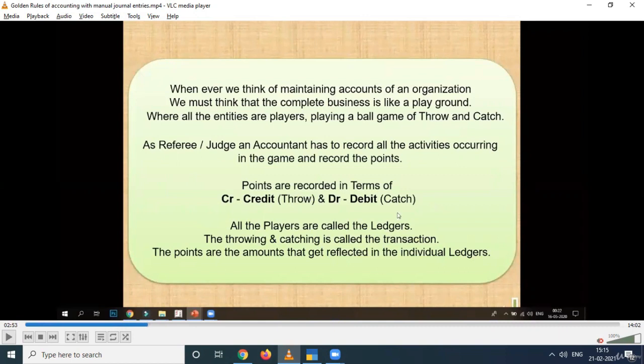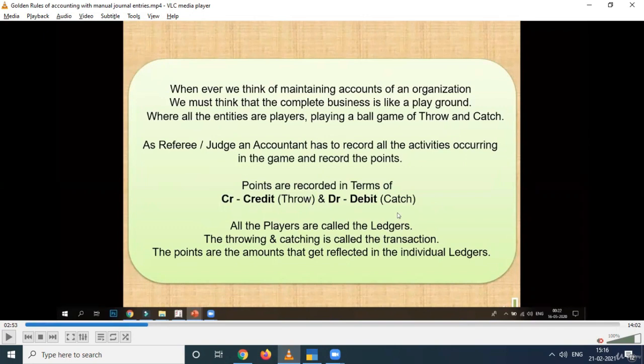So two things are clear to you. We are playing a game of throw and catch in a playground where the referee or judge is an accountant in our business, and all the activities that occur in that game are recorded as transactions in our business activities. And the third thing, the points that they collect in that playground are the amounts that get reflected in our individual ledgers.